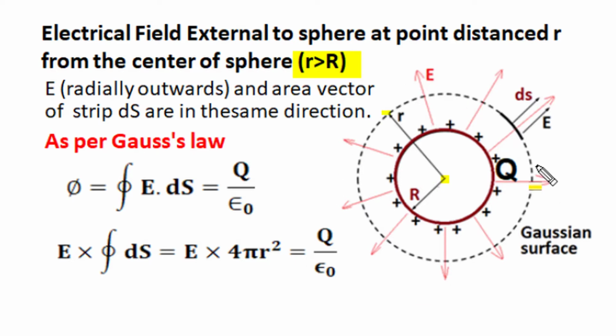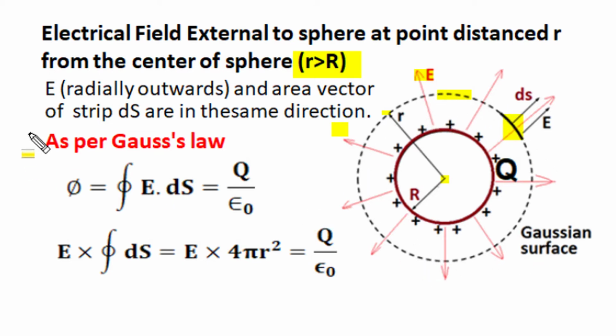Now over this Gaussian surface, everywhere electric field produced by this charged conductor sphere is radial outward as shown by these red arrows, and if we consider any elemental area section over this spherical surface, then area vector is also directed radial outward. So everywhere on this spherical surface, electric field and area vector are aligned. The angle between the two is 0, and due to symmetry, the magnitude of electric field intensity, though the direction is changing, is constant over this entire spherical Gaussian surface.